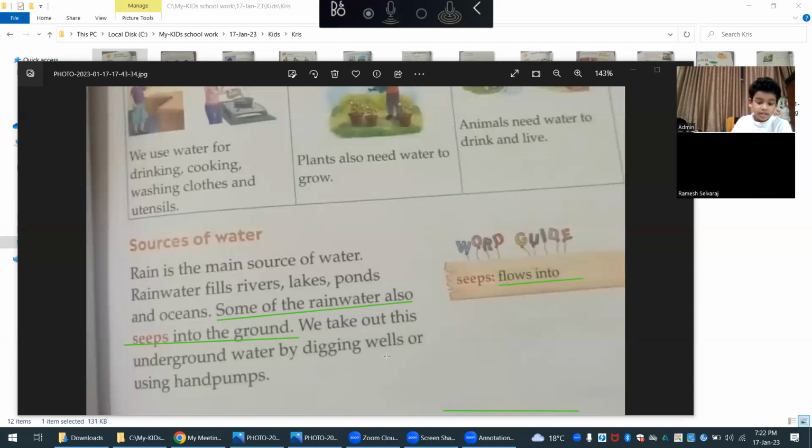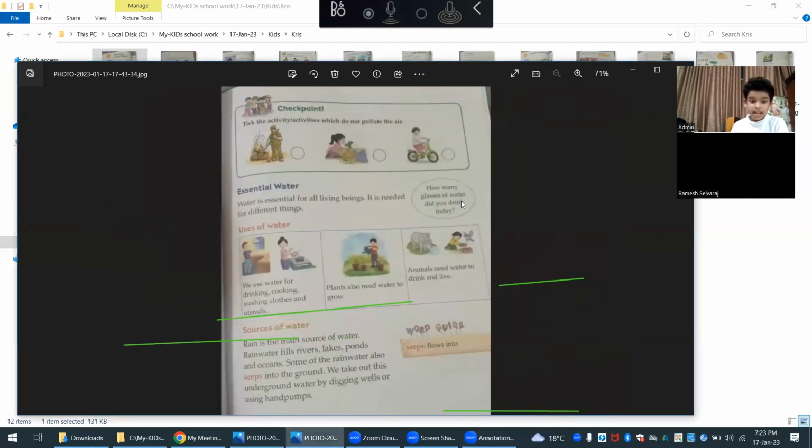Do you know what I mean by digging well? I know, you're taking the mud out, and when you take all the mud out, there'll be water inside. Have you ever seen a hand pump? Yeah. How does it look like? It looks like a pipe, but you have to use it in a different way.